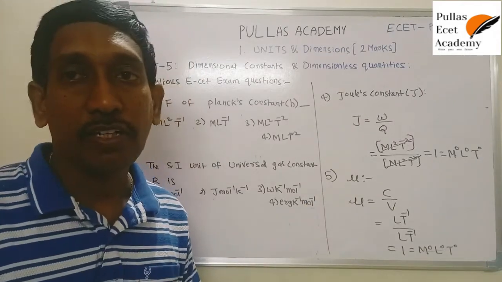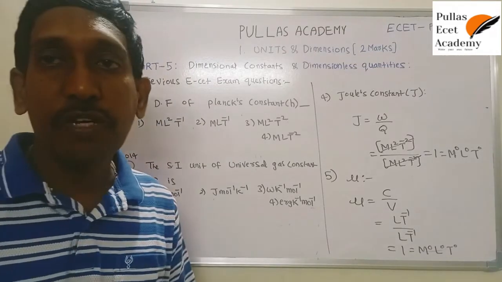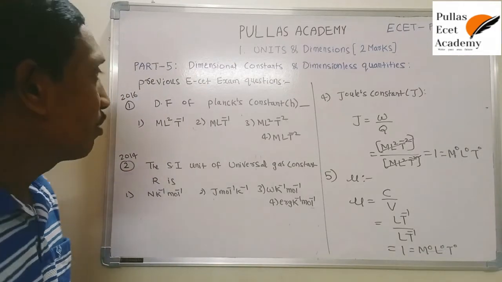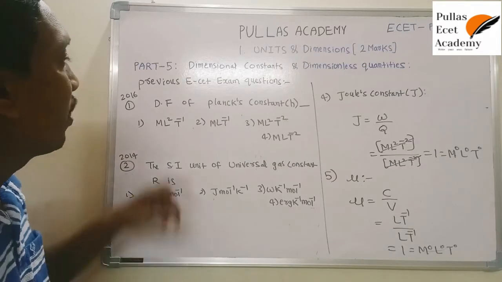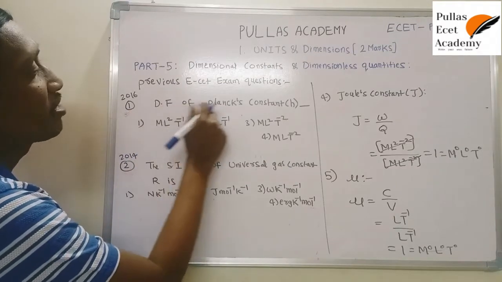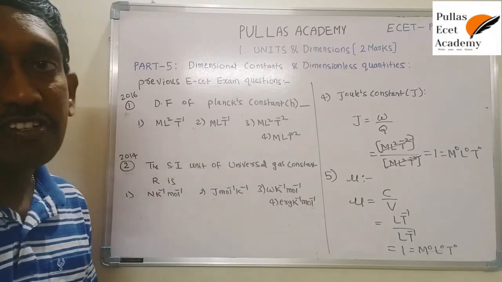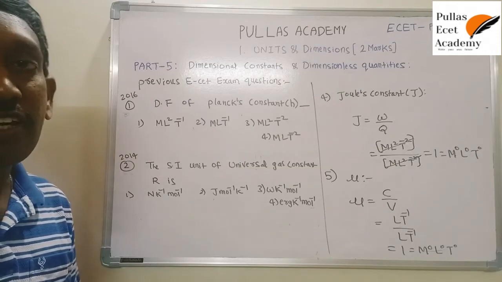Now we are going to discuss some previous ESET exam questions based on this concept. In the 2016 ESET paper, one of the most important questions is the dimensional formula of Planck's constant. Already I explained this derivation, and from it you can easily understand the correct option.